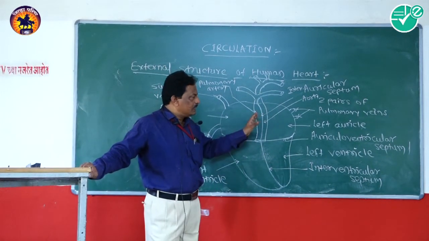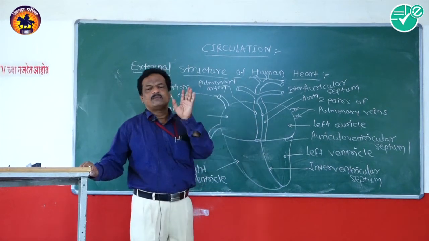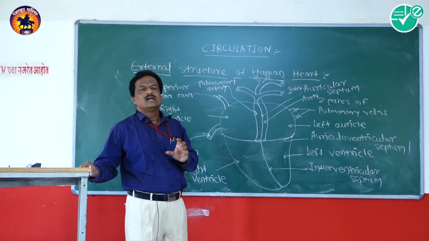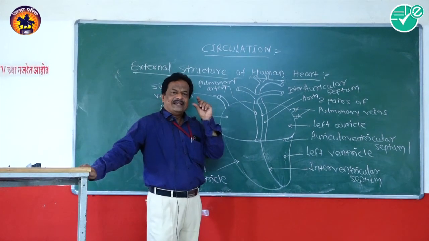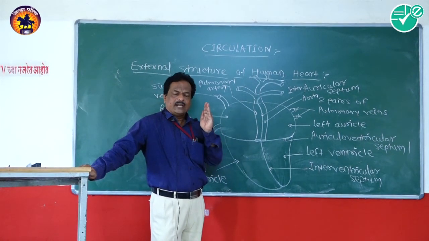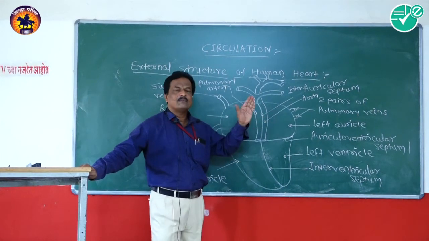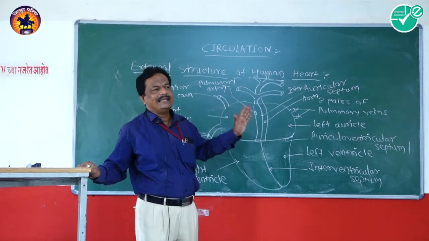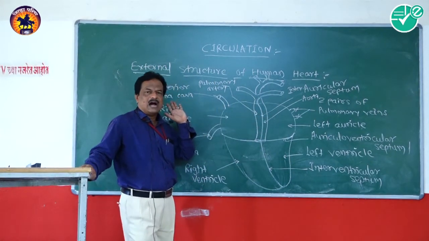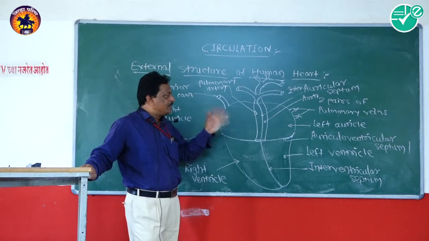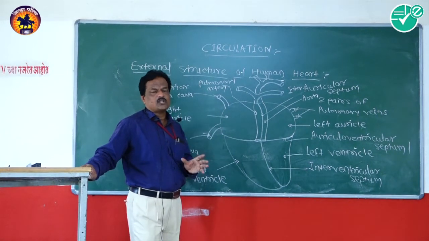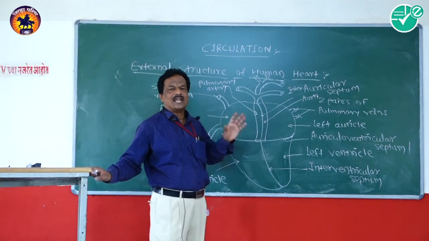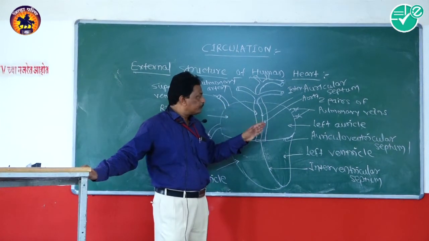Diastole means the relaxation phase of the heart. The contraction and relaxation of the heart are regulated with the help of the cardiac muscles present in the middle layer of the wall of the heart. That rhythmic contraction and relaxation movement of the heart is known as peristalsis or peristaltic movements.